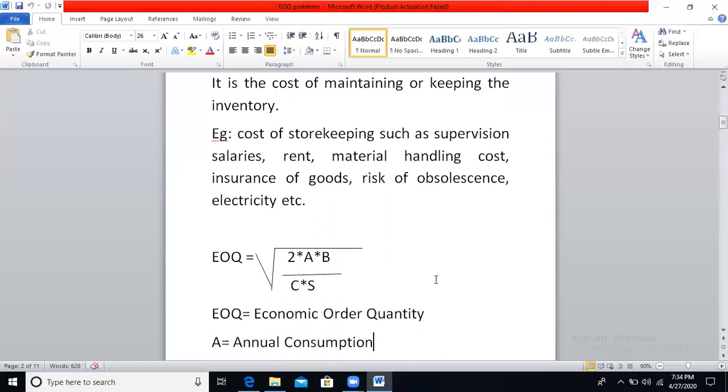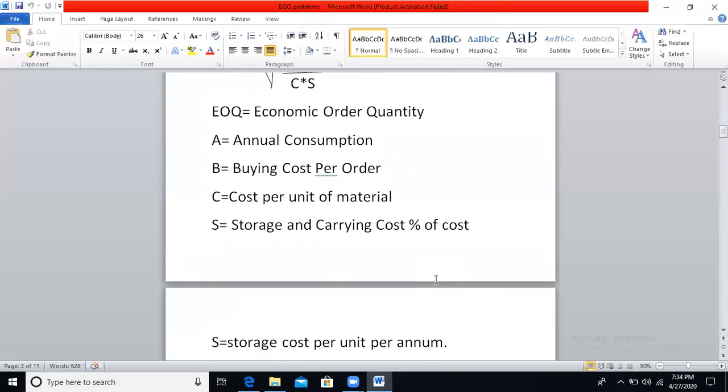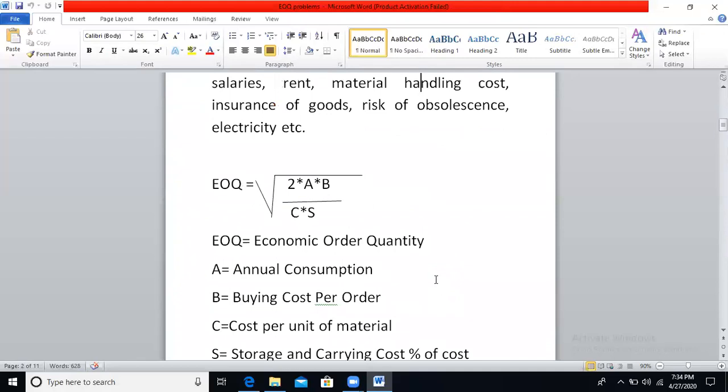And how to calculate economic order quantity? We use this formula: EOQ equals square root of 2 into A into B divided by C into S. What does A mean? A is the annual usage, the annual consumption of material. It is not the purchase, it is the annual consumption of raw materials by the particular company.